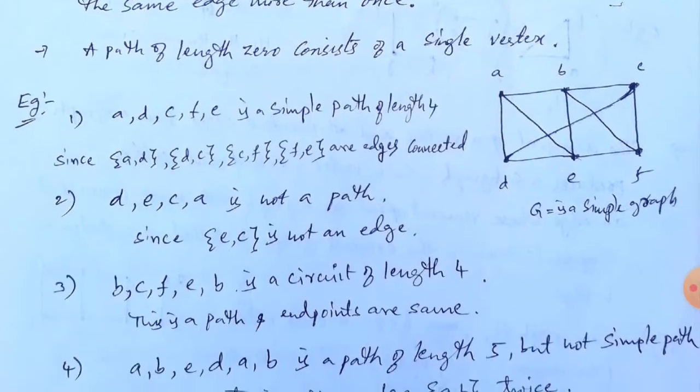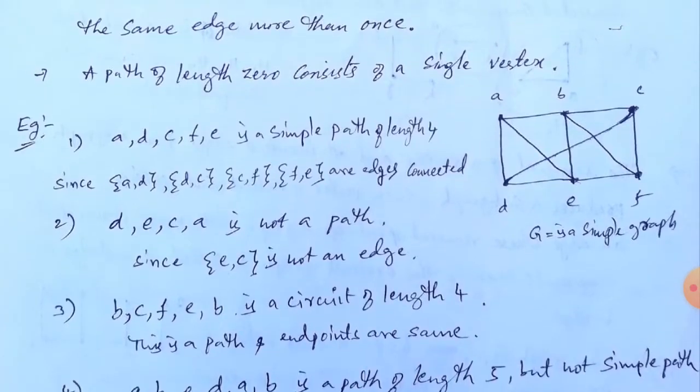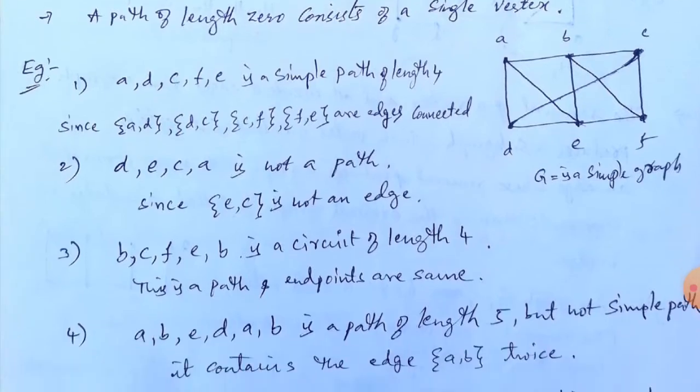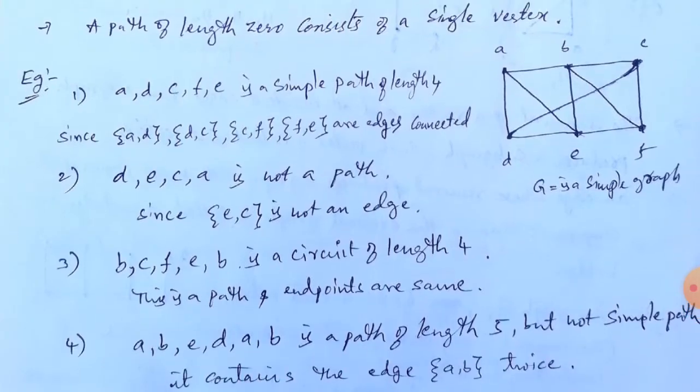Now see the example here. Beside, a graph is given, G is a simple graph. Now observe the edges and vertices A, B, C, D, E, F given, and so many edges. This is a non-directed graph. And observe the first one. Here we are writing some vertices: A, D, C, F, E. Now observe, from A to D there is an edge. Next, from D to C there is an edge. Then C to F there is an edge.